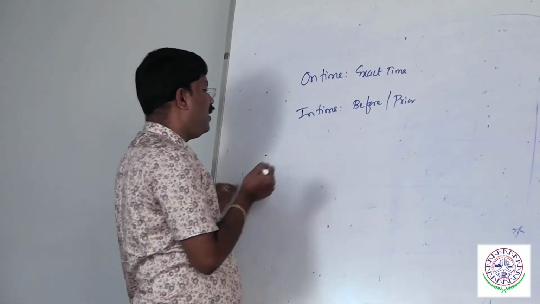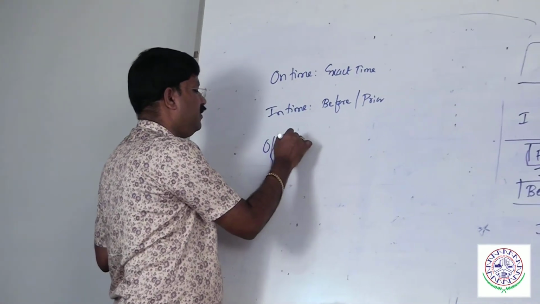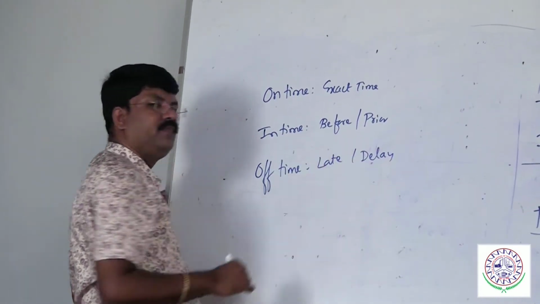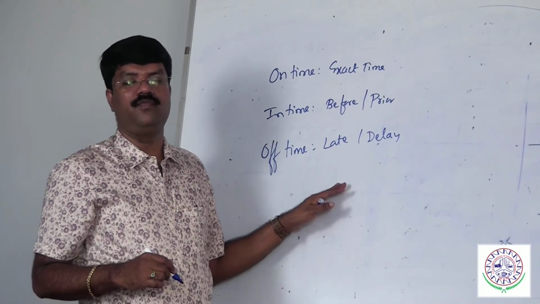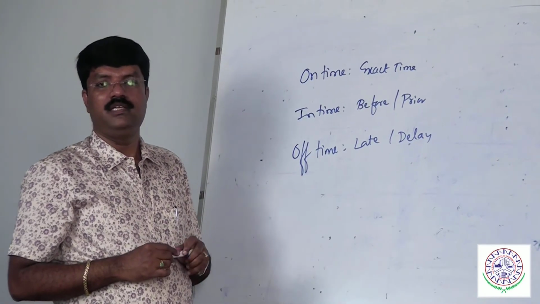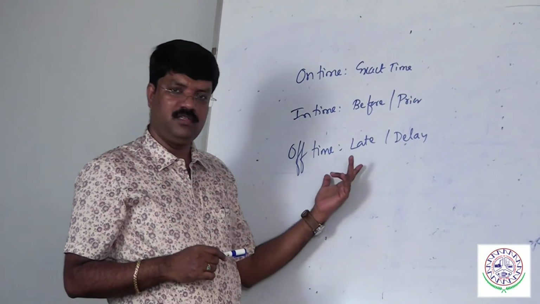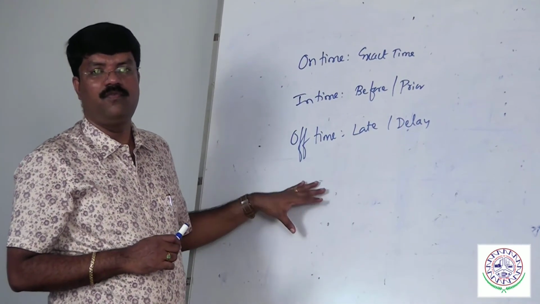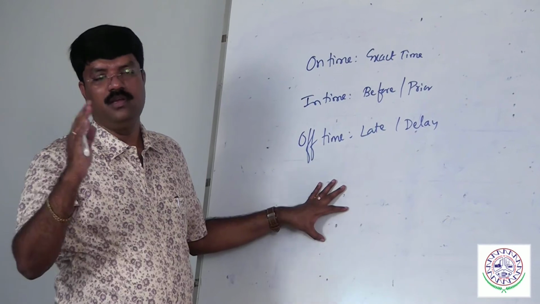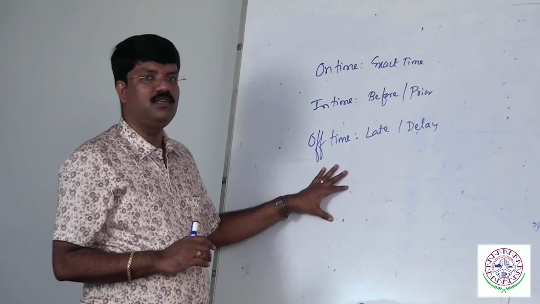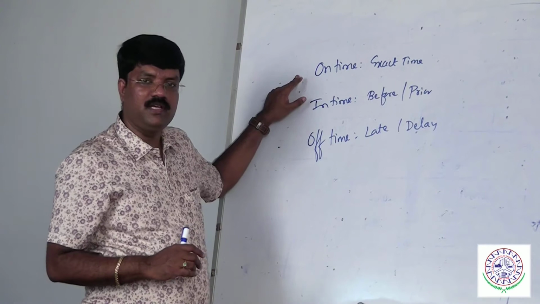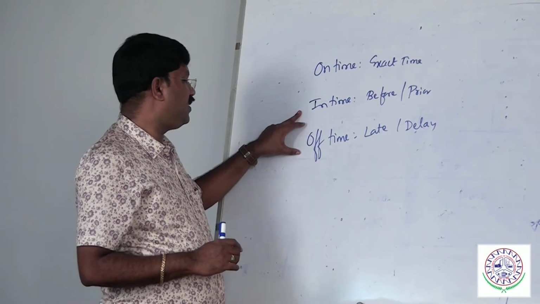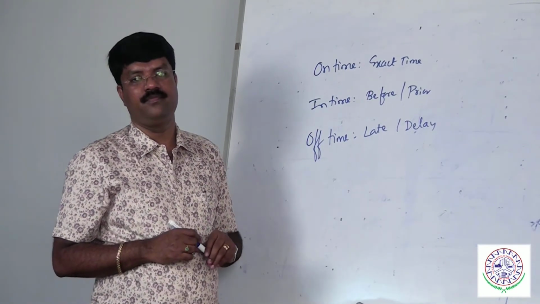What is off time? Off time refers to late or delay. Late or delay because of off time. Today, Shatabdi Express reached off time. Today, the flight took off time, meaning after the scheduled time. That is called off time. On time refers to exact time. In time refers to before or prior. Off time refers to late or delay.